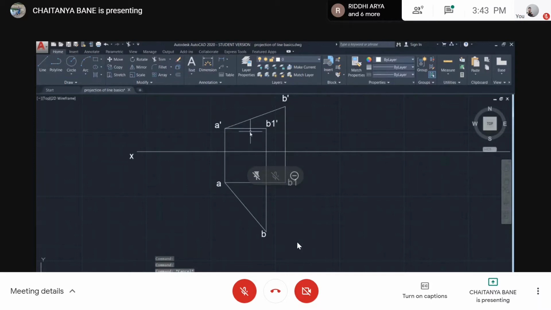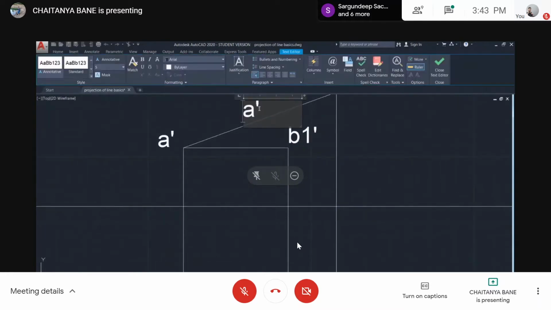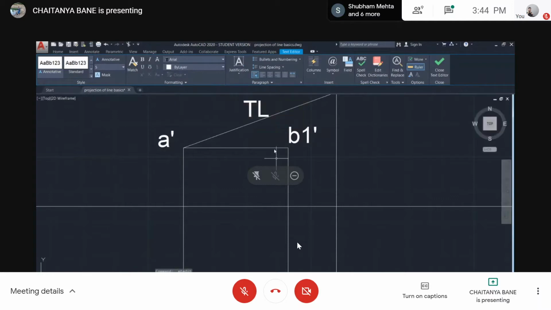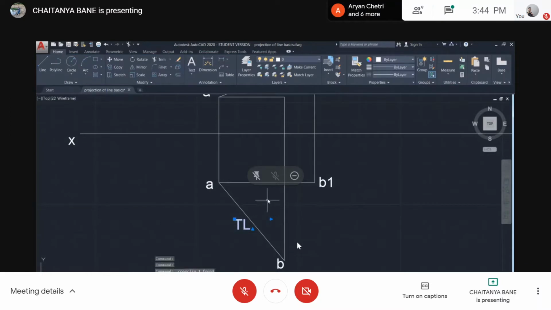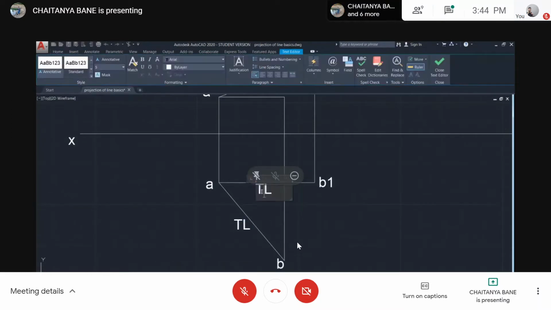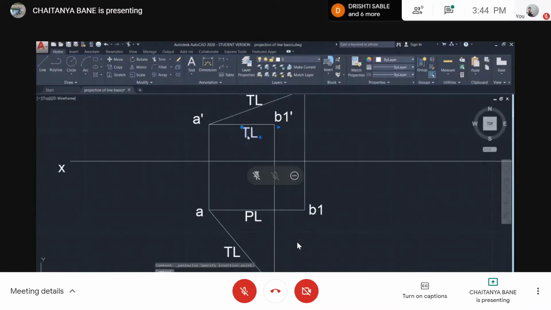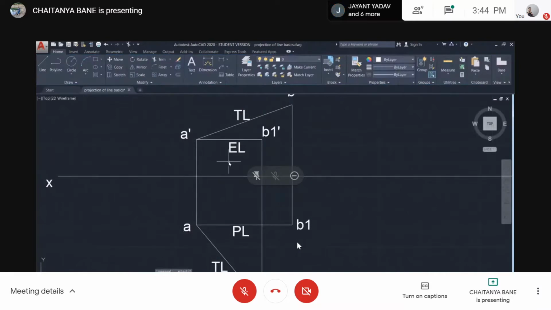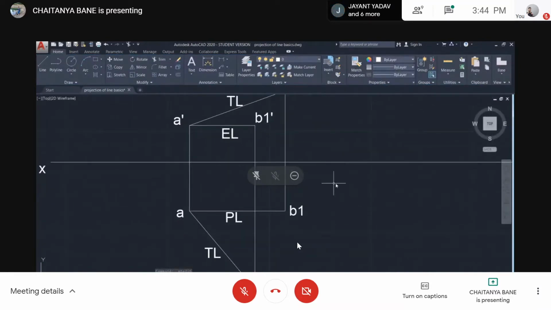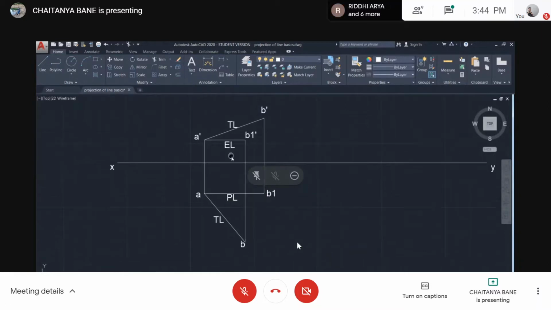Get it? Now I'll quickly denote everything. This is what I get. This was the true length, correct? I simply copy it here. This is again the true length, copy it here, but this was the plan length, so PL, and this was the elevation length, so EL. Short forms. Now we need to know the projections. These aren't the projections actually. The projections are what will come next.